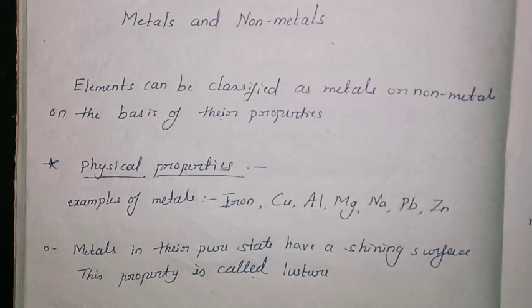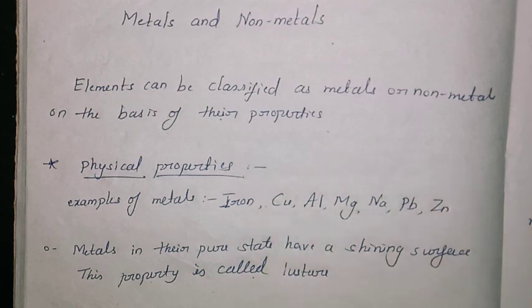Metals are also hard, like iron, which is the hardest material compared to other metals, so it may differ from metal to metal. And metals have other properties: if you beat a metal, it can be converted into sheets, for example gold and silver.